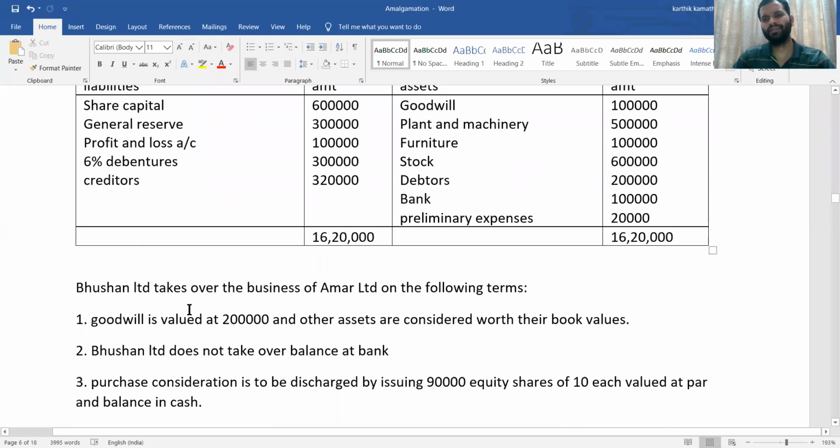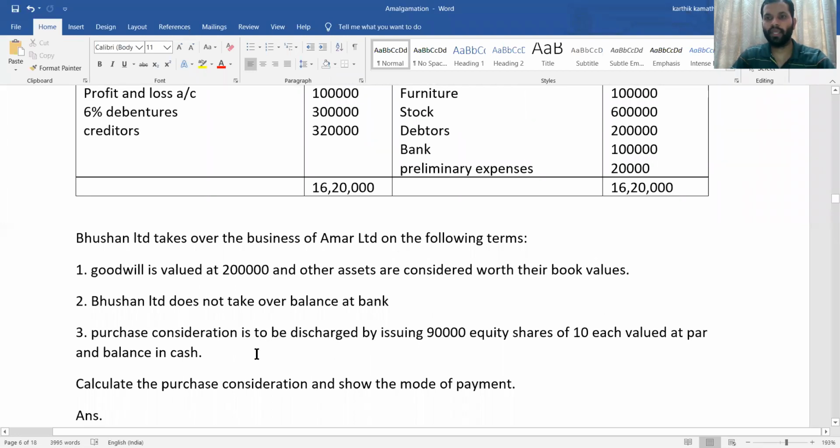Bhushan Limited takes over the business of Amar Limited. So here Bhushan Limited is a purchasing company, Amar Limited is a selling company, on the following terms. Goodwill is to be valued at 2 lakh. So here the agreed value of goodwill is given in the adjustment, that is 2 lakh. Other assets considered at book value. That means all other assets you are going to write as they are. Bhushan Limited does not take over the balance of bank. So bank balance you should not consider. Purchase consideration is discharged by issuing 90,000 equity shares of 10 each valued at par and balance in cash. So that is the mode of payment. How you are going to pay after getting purchase consideration. Calculate purchase consideration and show mode of payment.